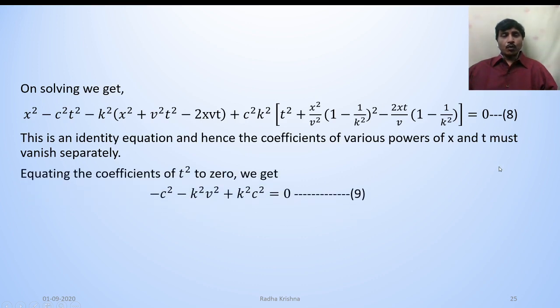Equating the coefficients of t square to 0, we get minus c square minus k square v square plus k square c square is equal to 0. That is equation 9. On solving, we get k is equal to 1 by square root of 1 minus v square by c square. That is equation 10. Here v is comparable to c, where v is the velocity of frame s dash and c is the velocity of light. If v is small when compared to c, then this value is equal to 1. That means k is equal to 1.